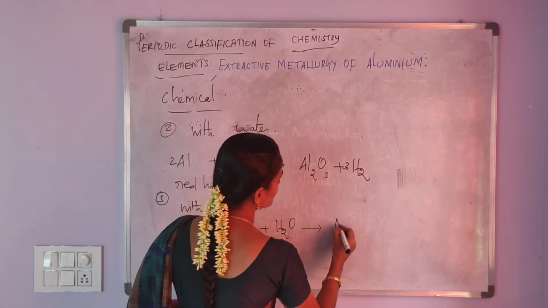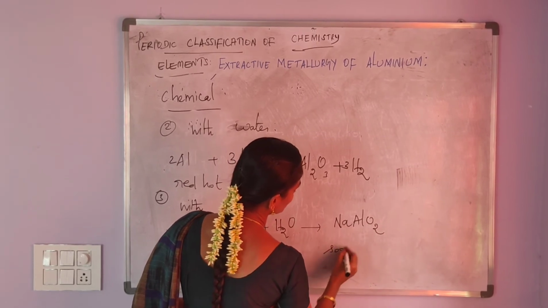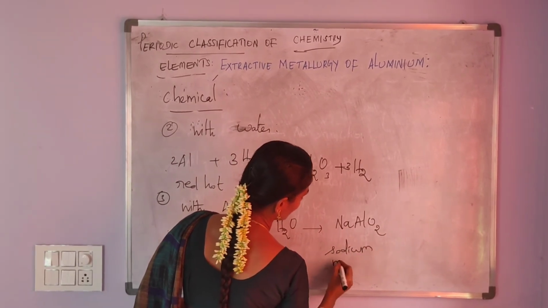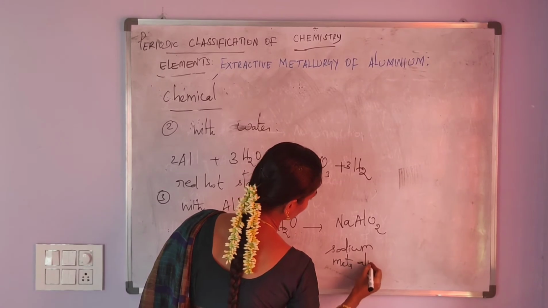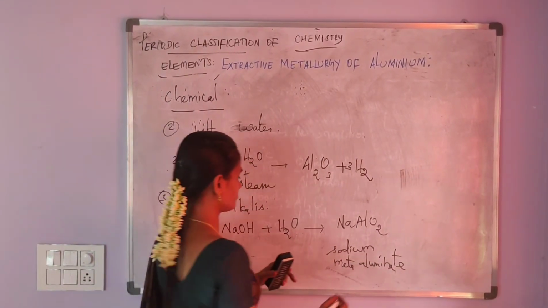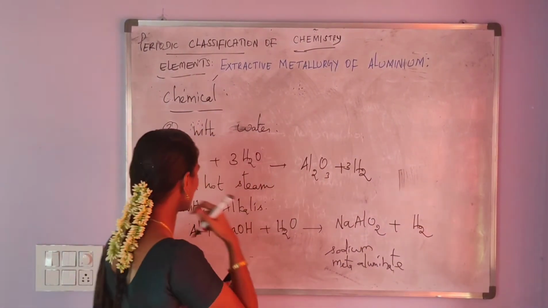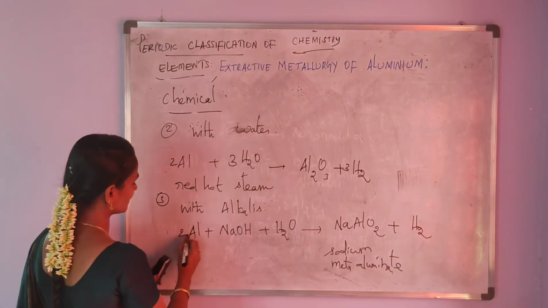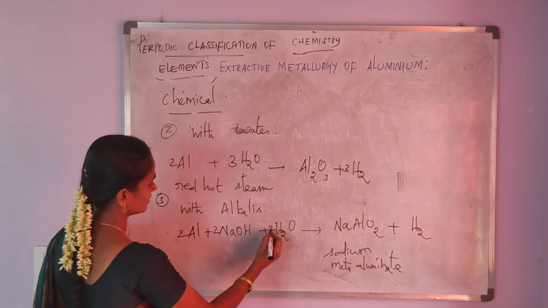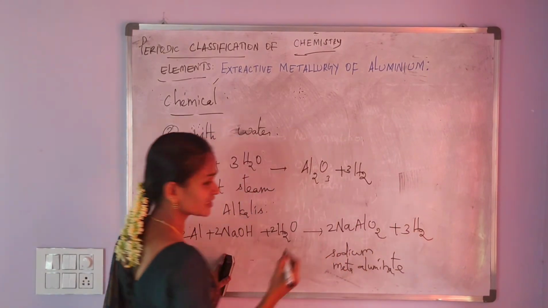It forms sodium meta-aluminate along with the liberation of hydrogen gas. Balancing the equation, here 2, here 2, here 2 and then here 3.